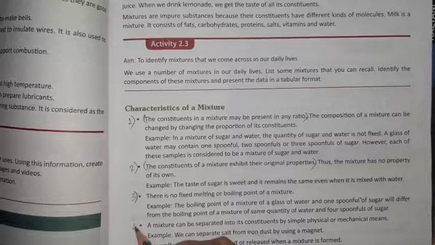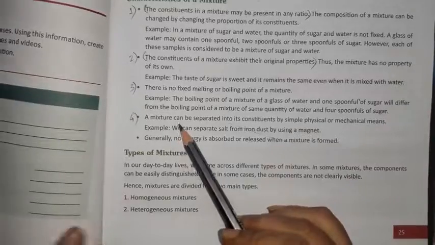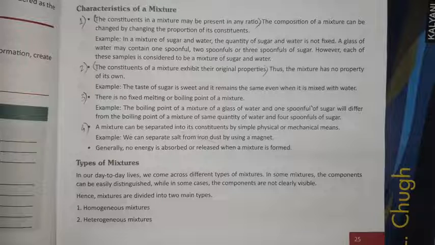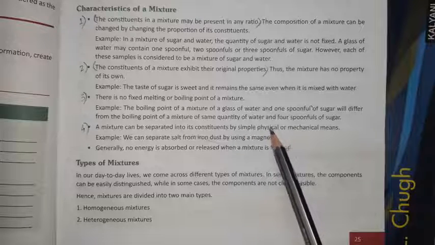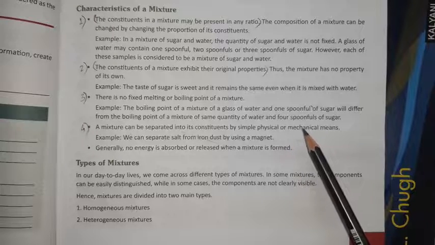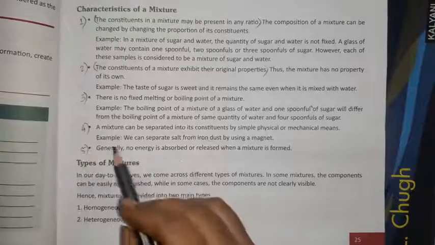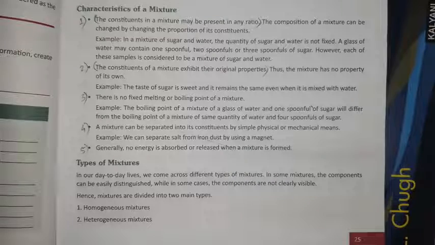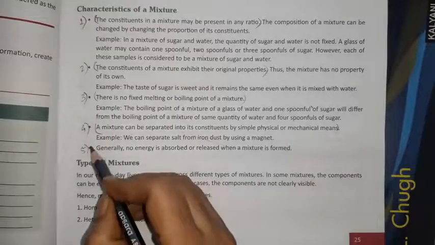Now number 4: a mixture can be separated into its constituents by simple physical or mechanical means. So we find that we can separate the components by physical means. There is no chemical reaction taking place, and it can be done mechanically, by hand or using a magnet or anything. And number 5: generally no energy is absorbed or released when a mixture is formed. So these are the main points, and then comes the explanation part.